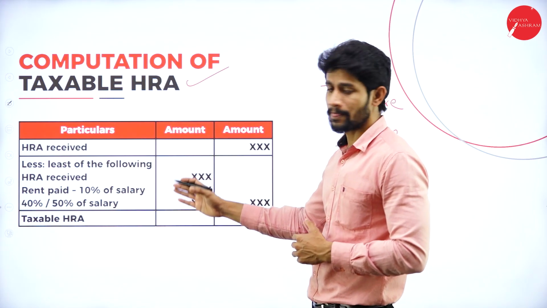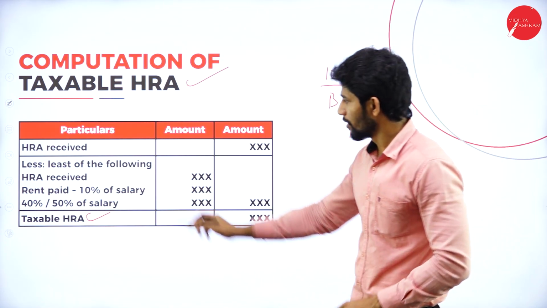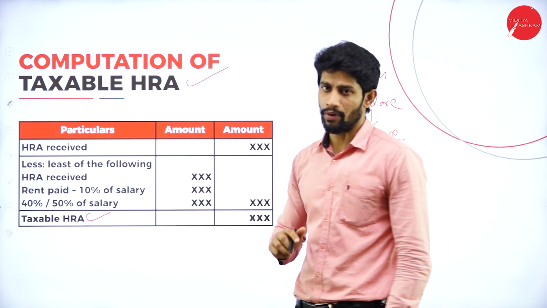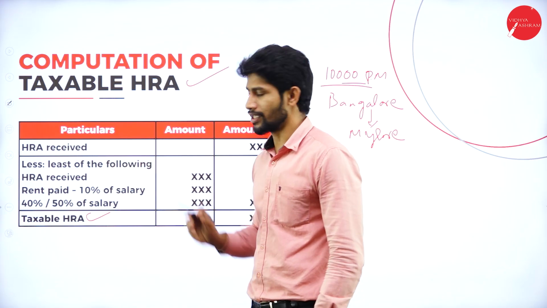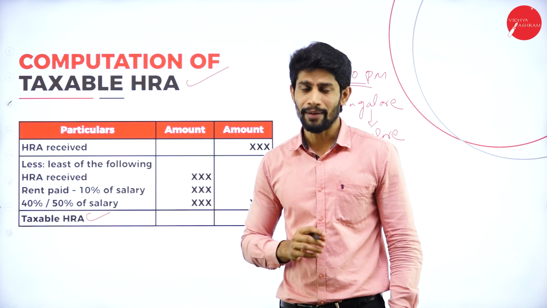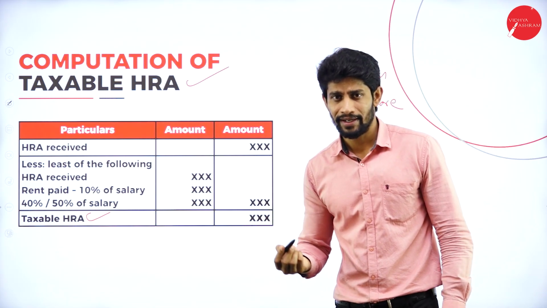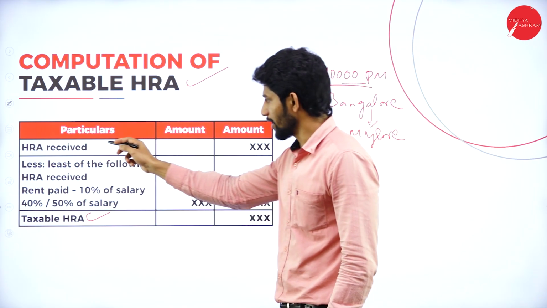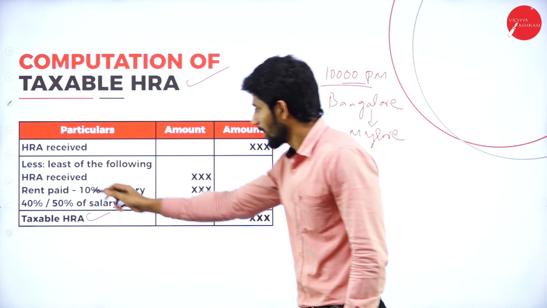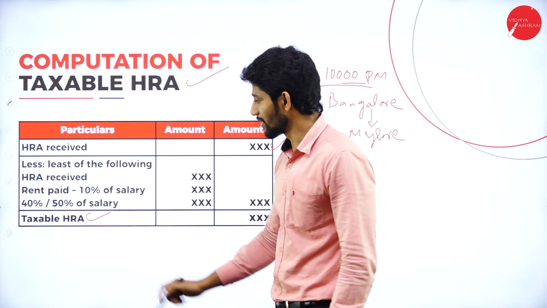This is the format to compute the taxable HRA. The format is very easy. You are supposed to put columns: particulars and amount. First you are supposed to write HRA received. HRA received is nothing but whatever HRA is given by the employer. For example, 10,000 per month is the HRA given by the employer, so that 10,000 is going to be the HRA received. We take it in the outer column, and next, less: least of the following, that is, whichever is less among the following items.